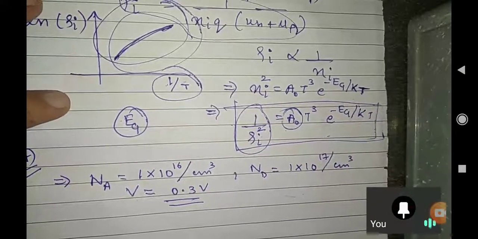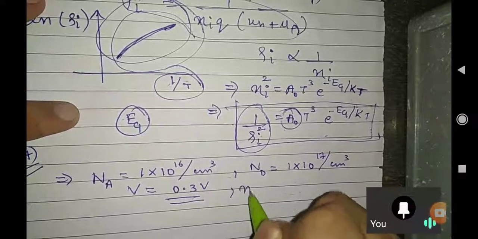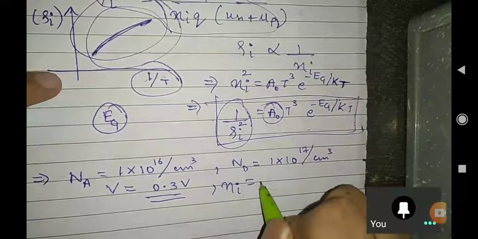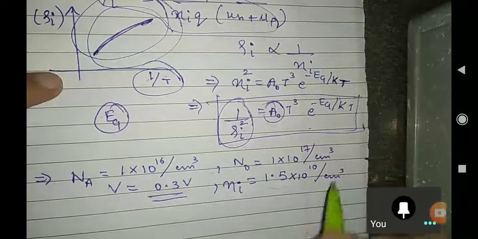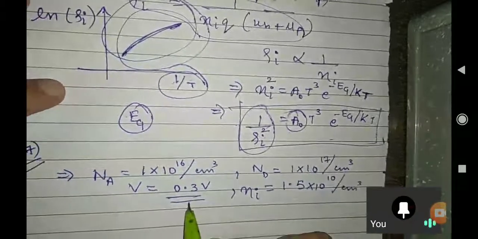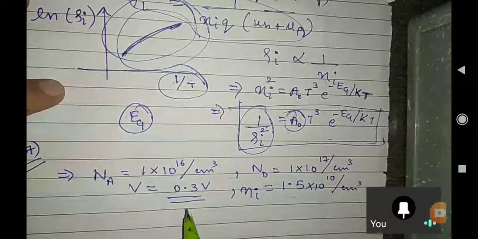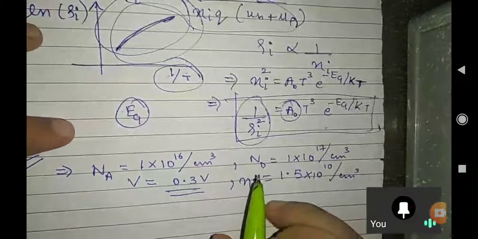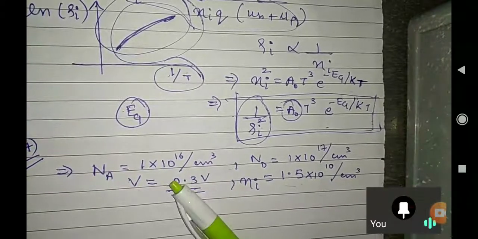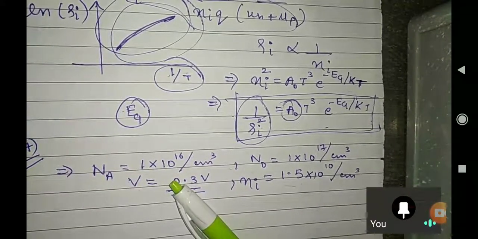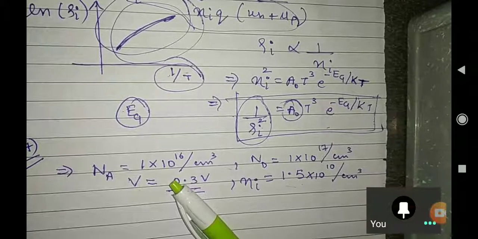The intrinsic carrier concentration is given as Ni equal to 1.5 into 10 to the power 10 per centimeter cube. And what are they asking? They are asking the electron concentration at the edge of the depletion region on the P side. Just explain me this line. I'm not asking the answer from you, just explain the line.